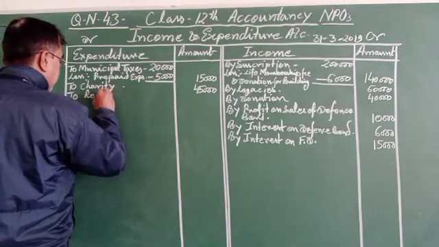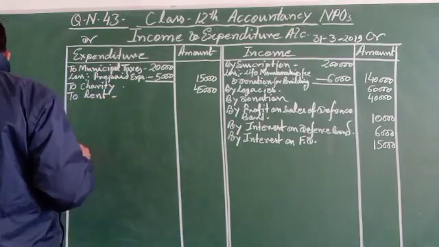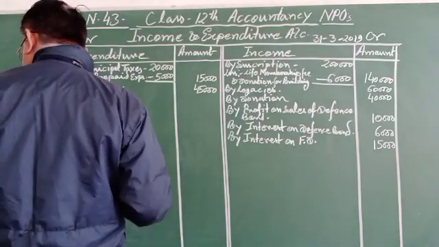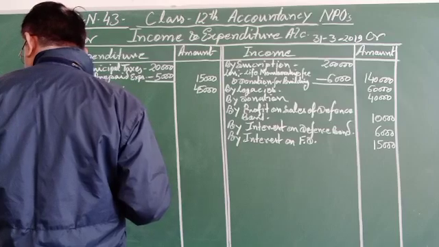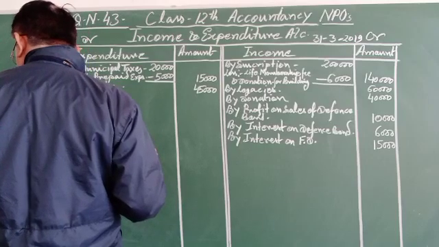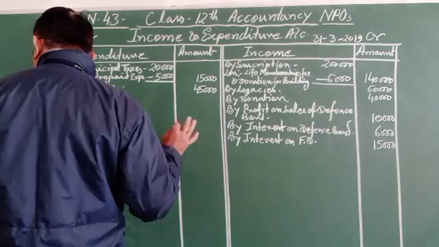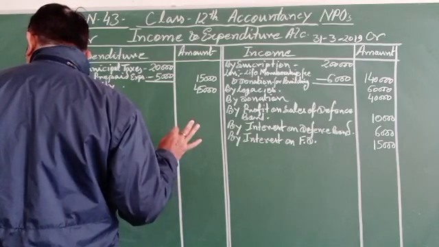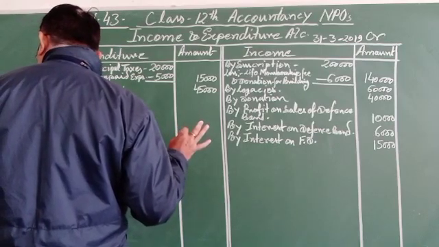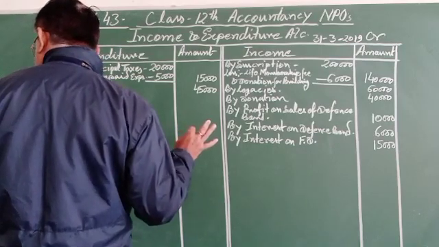The additional information given regarding rent, that is rent rupees 5,000 related to the year ended 31st March 2018 and rupees 2,500 is still owing.